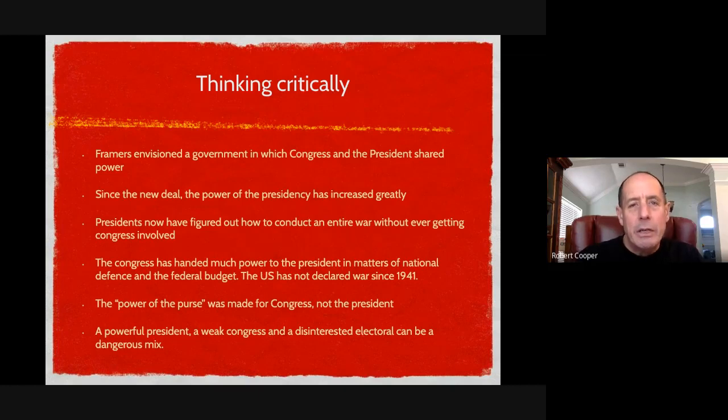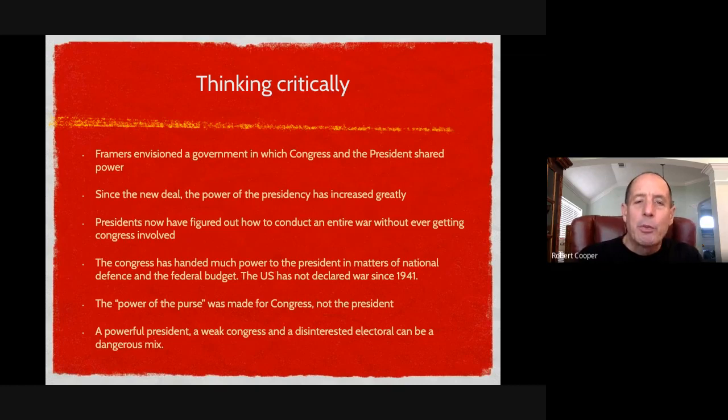Okay. Since the New Deal, so the 1930s, FDR, the power of the presidency has increased greatly. Teddy Roosevelt was super powerful, Andrew Jackson was super powerful, but FDR really expands the role of the president and the role of the federal government. For instance, presidents have now figured out how to conduct an entire war without ever getting Congress involved. That starts in Vietnam. Now we can fight a war and we don't even have to have Congress involved. The president can do it all on his own. And the Congress has handed much power to the president in matters of national defense and the federal budget. Congress has given a lot of their power to the president, and this has all happened in the 20th century.